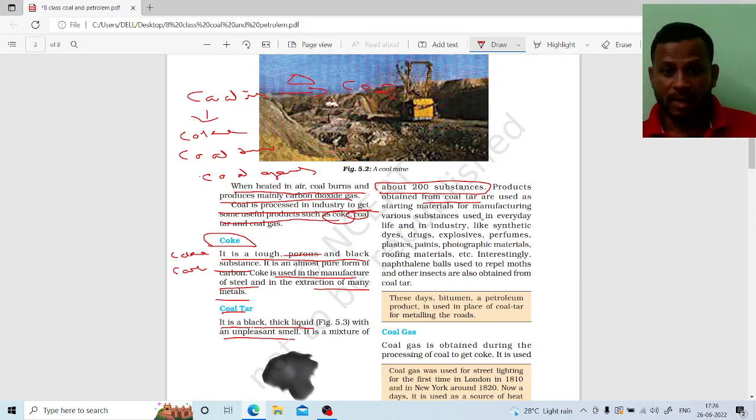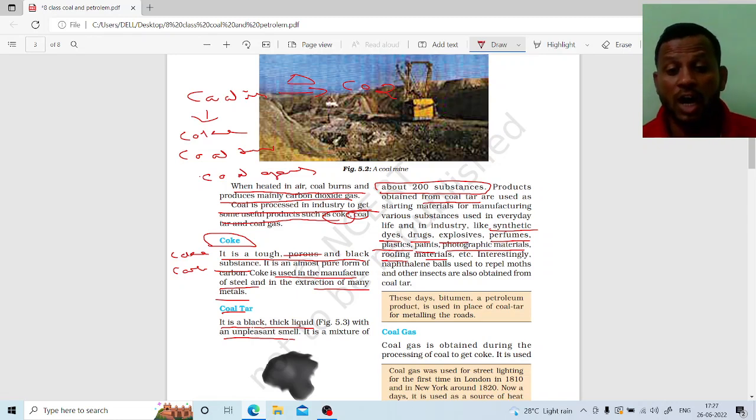For example, we use products prepared from coal tar in our day-to-day life, right? Like synthetic dyes, drugs, explosives, perfumes, plastics, paints, photographic materials and writing materials.